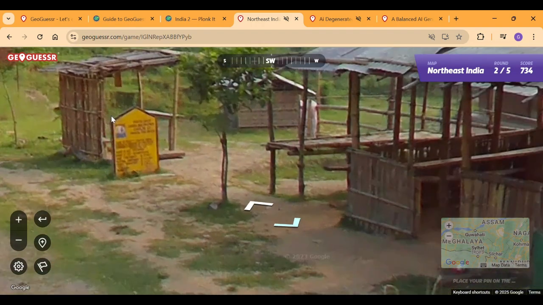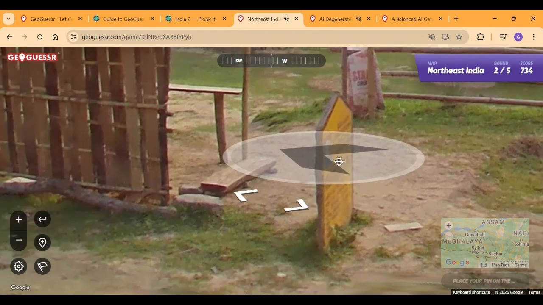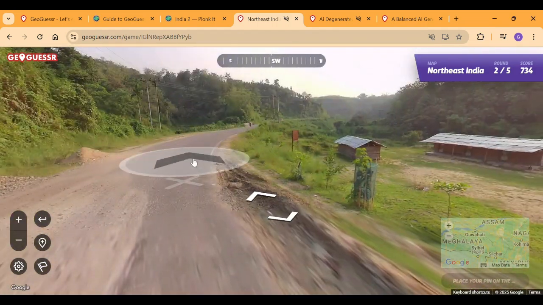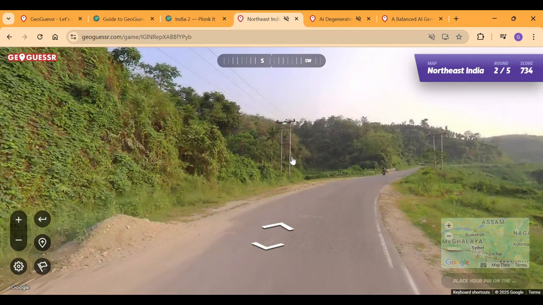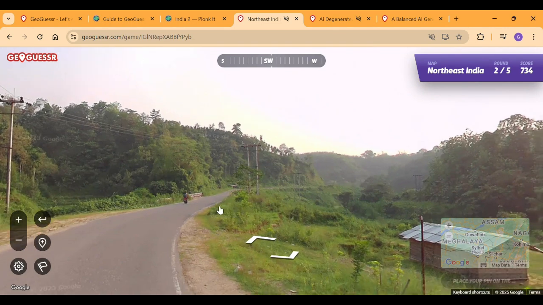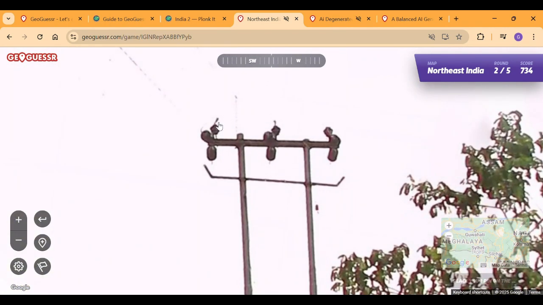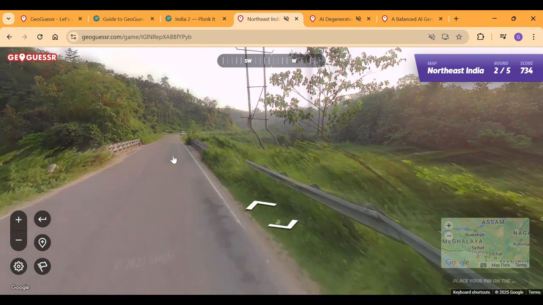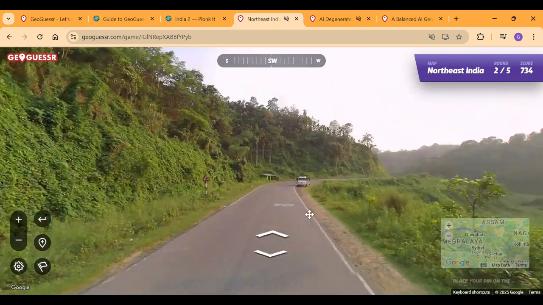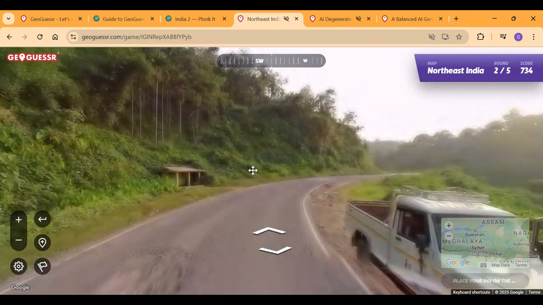Any side action from here? Okay, no side action because it's so blurry, damn it. Being so blurry doesn't matter. So we have a lot of these type of poles. Do we have any Assam pole top that we could spot with the hook and all that? Do we see a hook? No, we don't see a hook. Okay, move on. So we have this. Okay, fair.